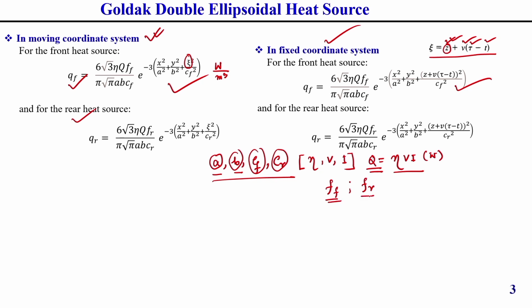I have already discussed how to find these. Fr is generally 2 Cr divided by Cr plus Cf, and Ff is 2 into Cf divided by Cr plus Cf. Today first of all I will discuss how to calculate these parameters experimentally.